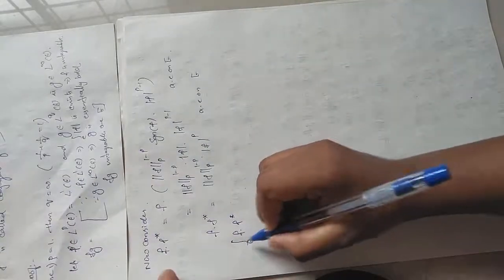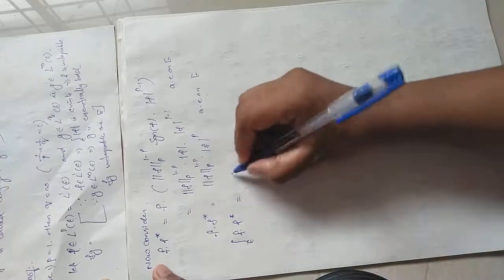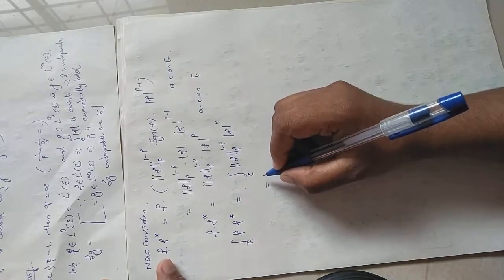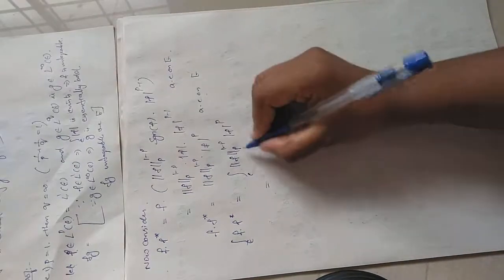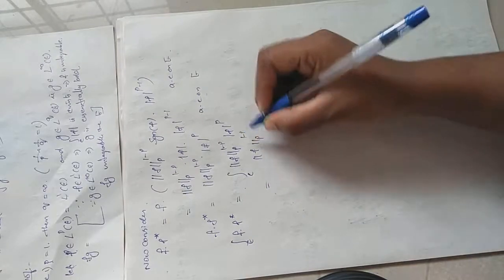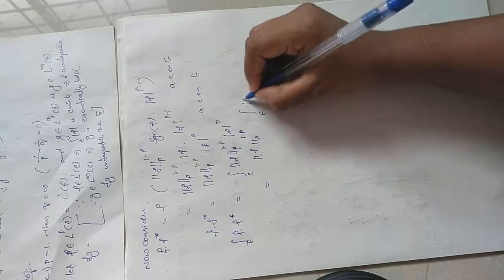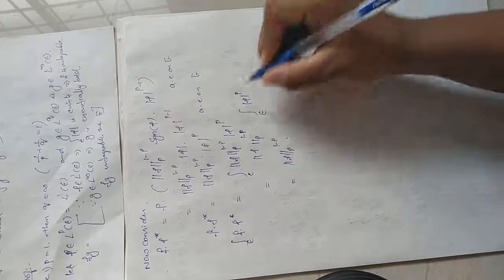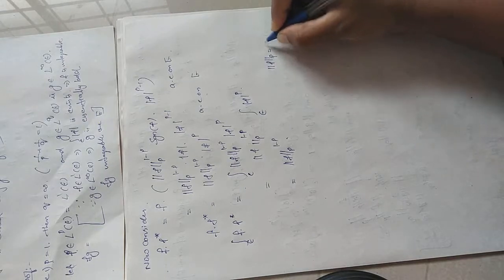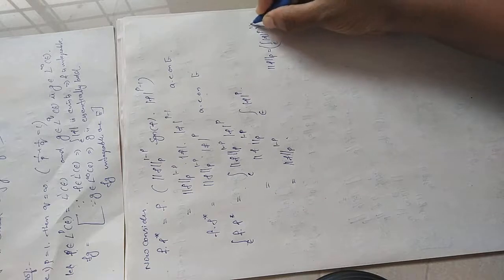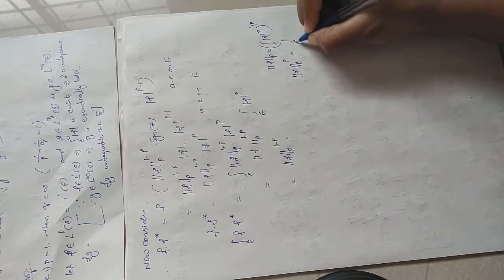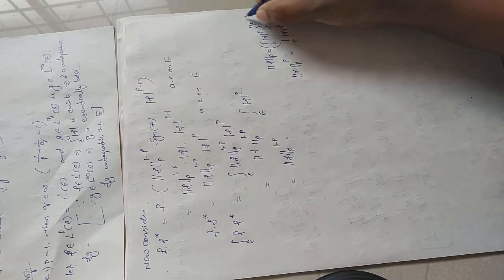So consider the integral over E of f into f star. That will be equal to the integral over E of this expression: p norm of f raised to 1 minus p, into |f| raised to p. The p norm of f raised to 1 minus p is a real number, so it can be taken outside, leaving inside the integral over E of |f| raised to p. By definition, the p norm of f is (integral over E of |f|^p)^(1/p). If you take the pth power on both sides, we get the p norm of f raised to p equal to the integral over E of |f|^p, since the 1/p cancels.